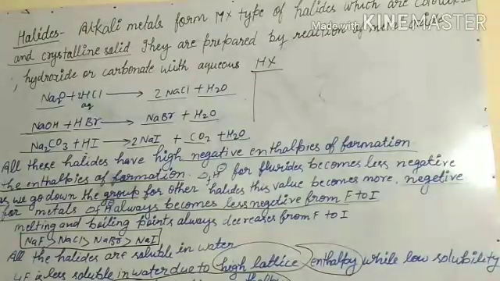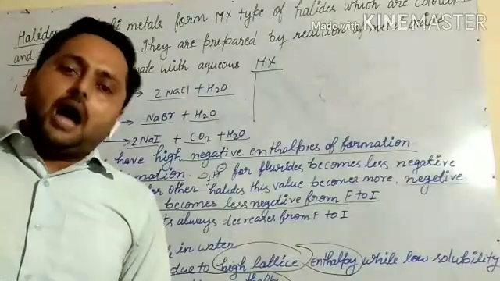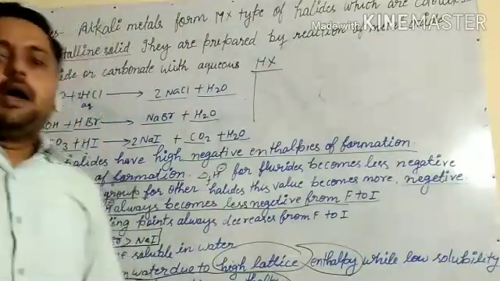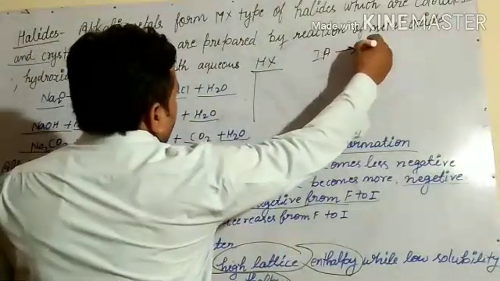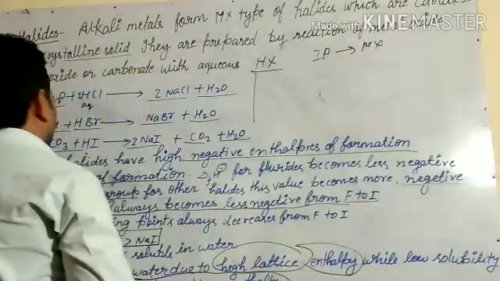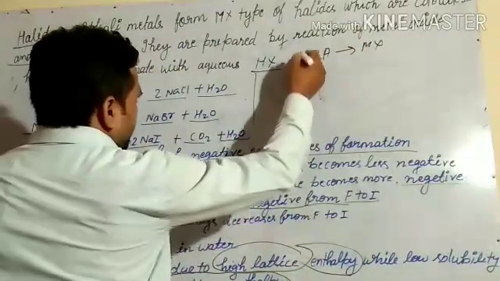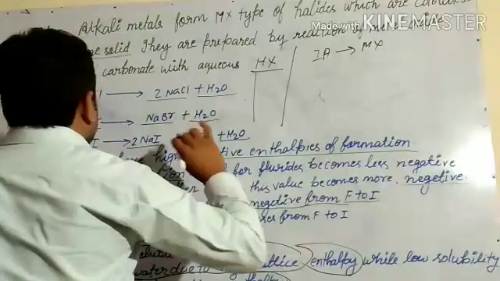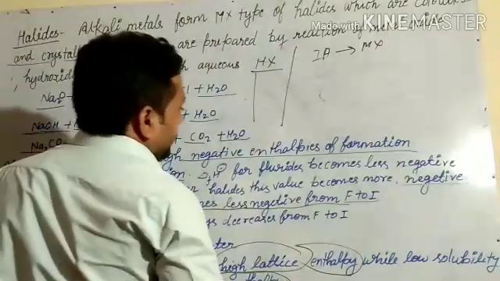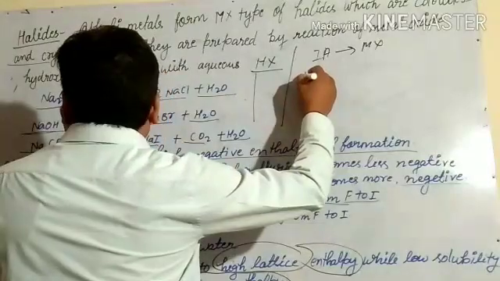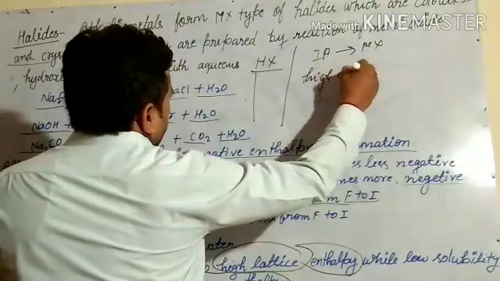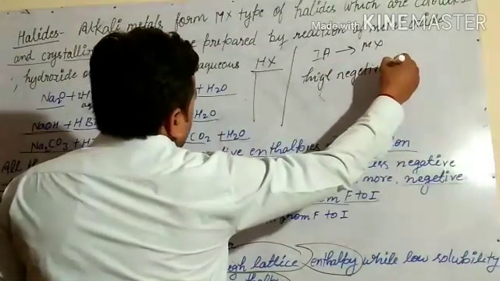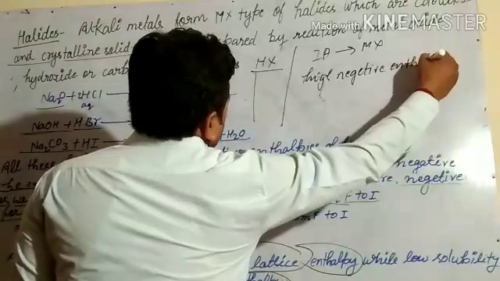So what we have discussed here: halides are formed by alkali metals as MX type of halide. And the second point is that all the halides have high negative enthalpies of formation.